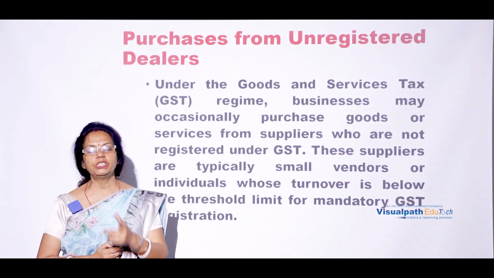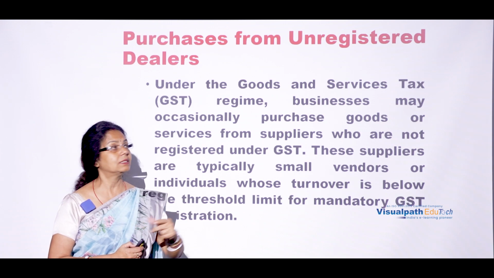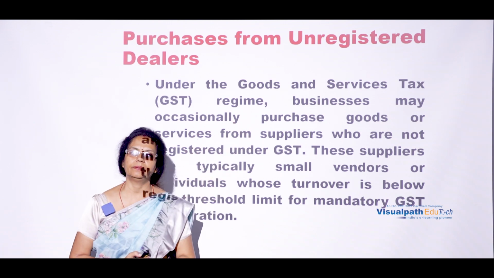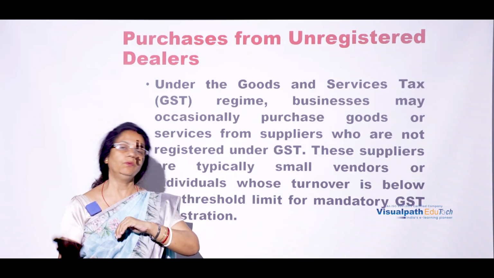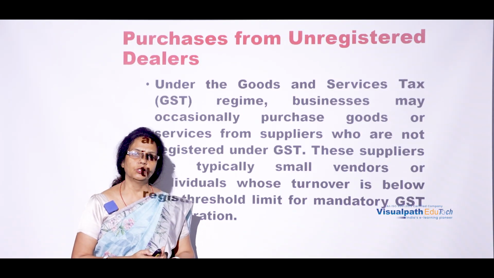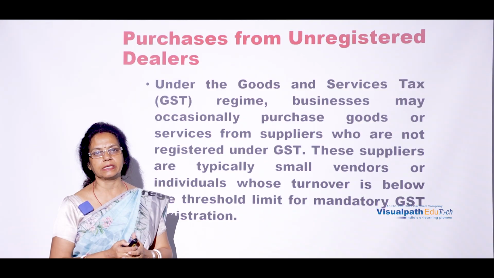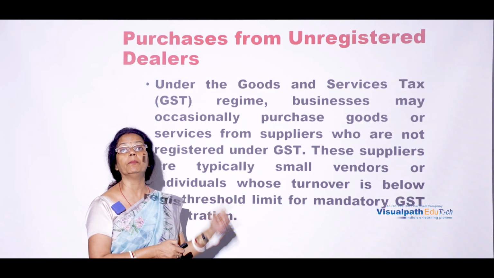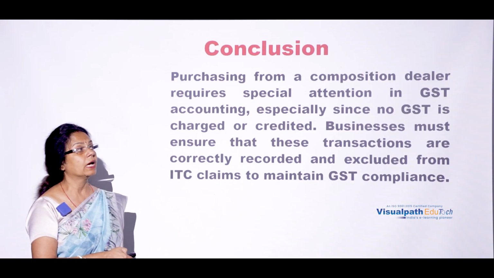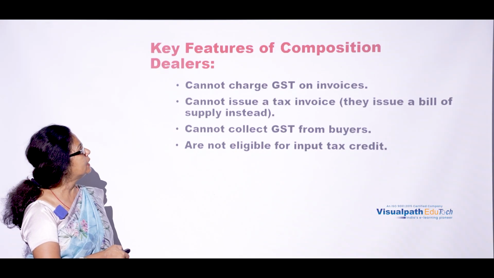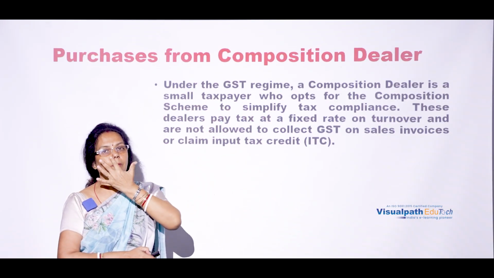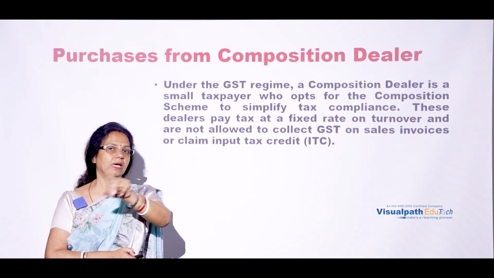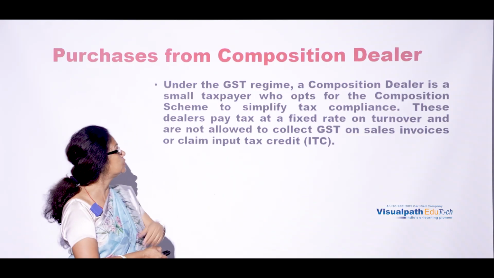One is composition dealer, another is unregistered dealer. So first of all, we have to know what is a composition dealer and what is an unregistered dealer. Purchase may take place for both these cases. Let us go for the first, composition dealer. What is a composition dealer? But remember two things. One is unregistered, another is composition.